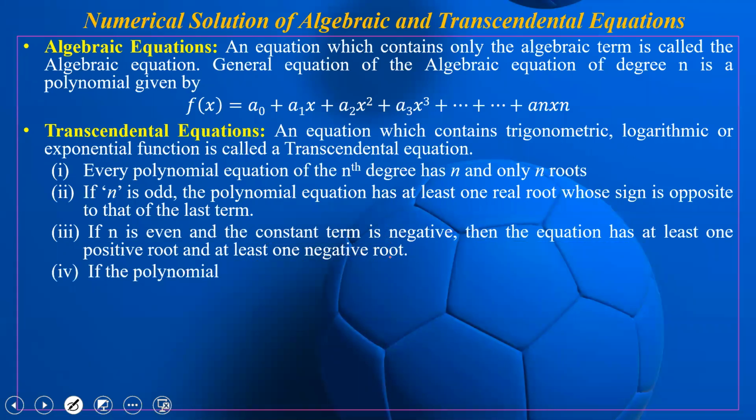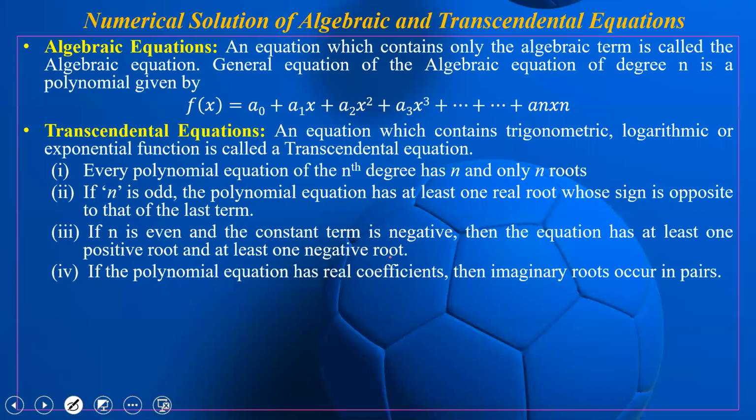Next, if the polynomial equation has real coefficients, then imaginary roots occur in pairs. I have already discussed this. Pairs means that if, suppose, 1 plus i is a root of any equation, then 1 minus i will also be a root of the same equation.